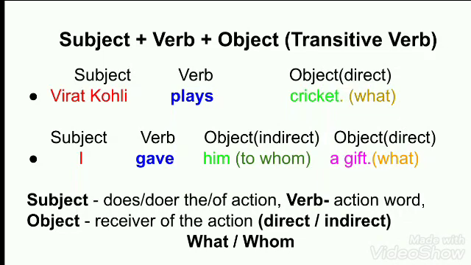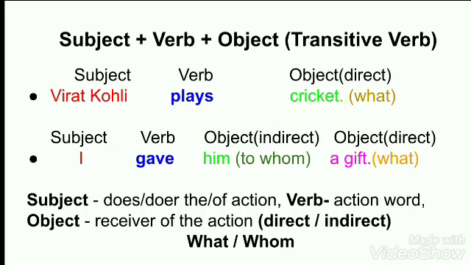We have received the answer a gift. For the question what, we have received the answer a gift. That's why a gift will become the direct object. Whenever we receive the answer to this question what, it will become the direct object.